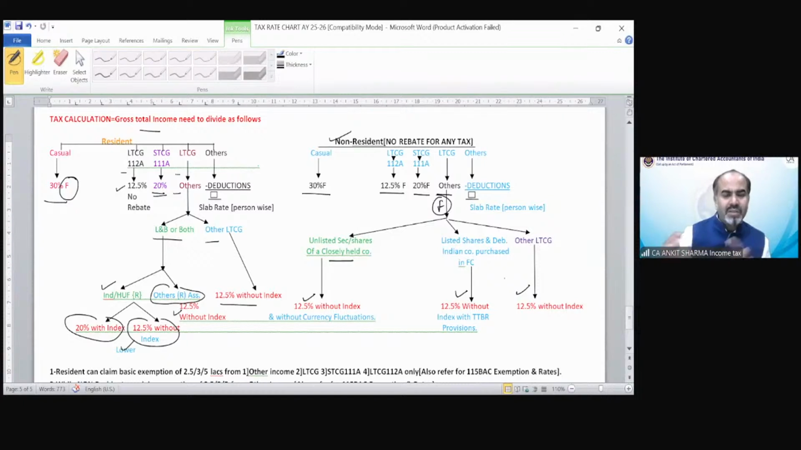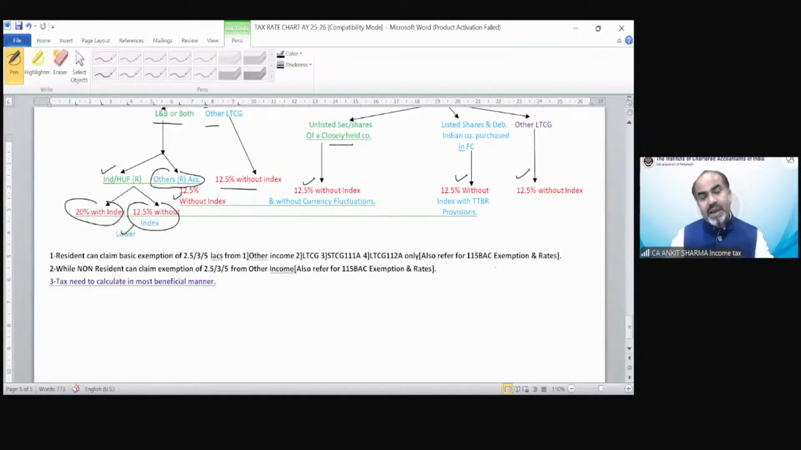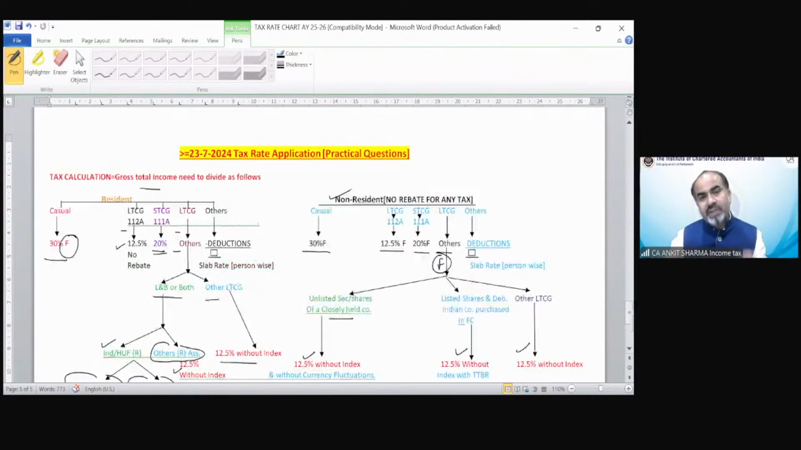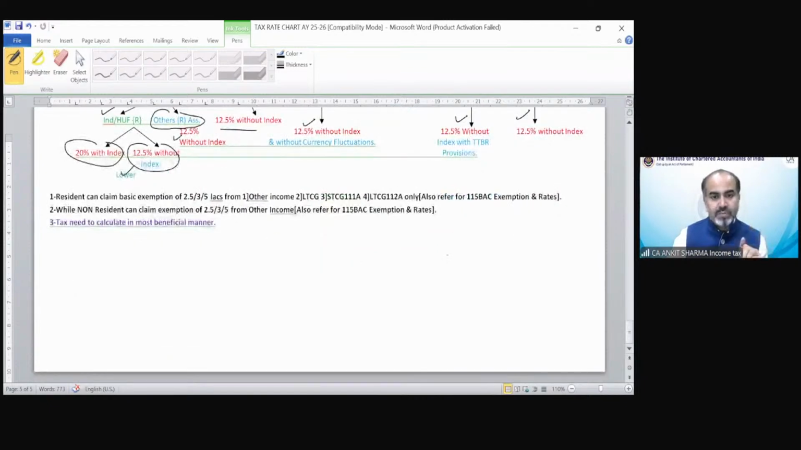So you can see this is slightly easy. What was before 23rd of July, that provision was there. So you have to go through this diagram, the rate structure. You have to understand only one thing: if there is a question, which income I need to put where to find out the taxability of the rates.